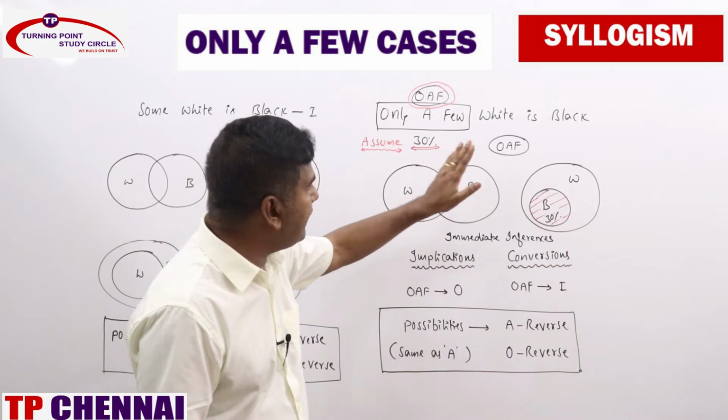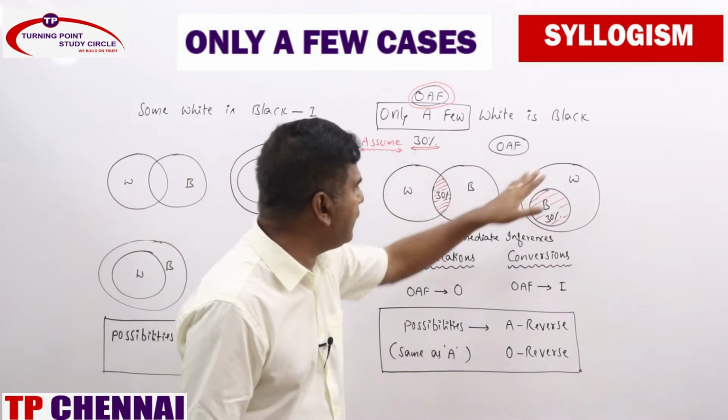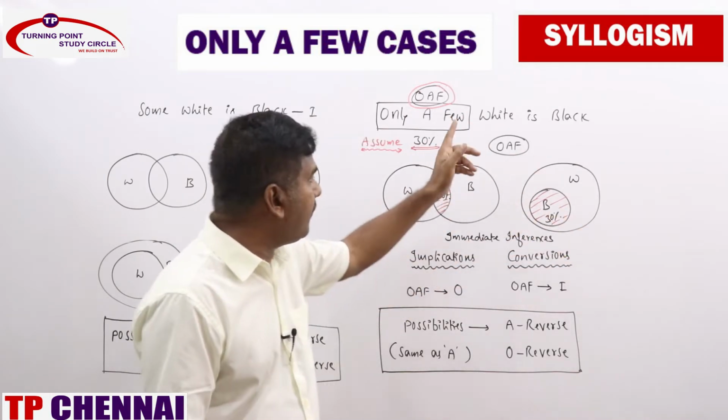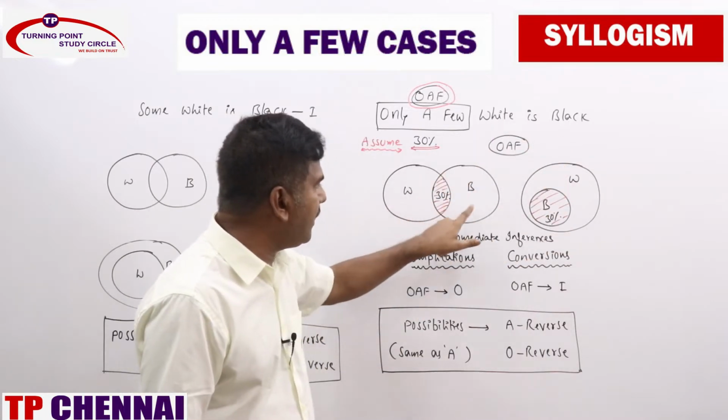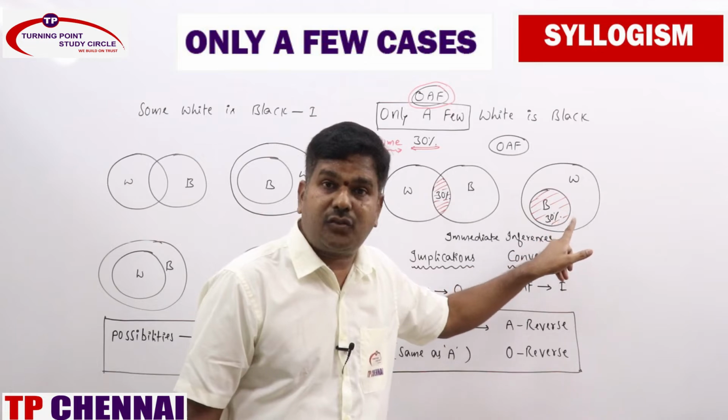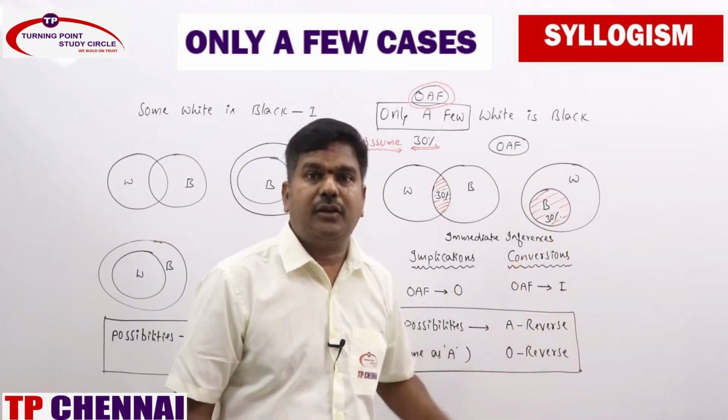No. So see that one, whether we will get a no. White is black, that is also no. Can we get some white is not black? Some white is not black, this is right. Some white is not black, this is also right. Are you getting the difference?